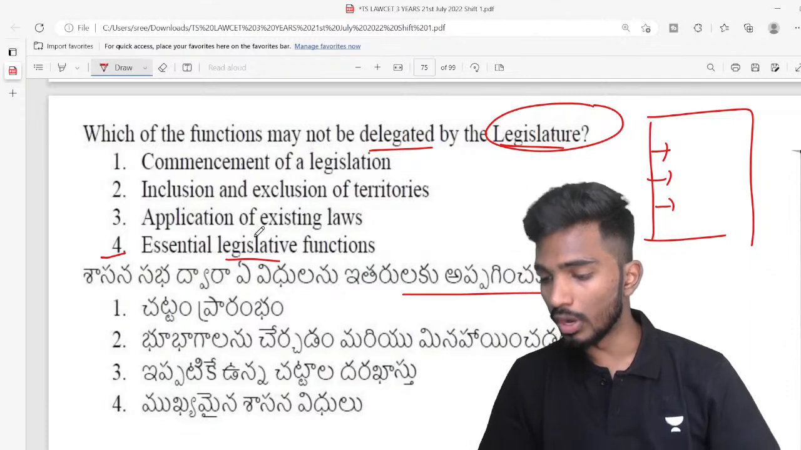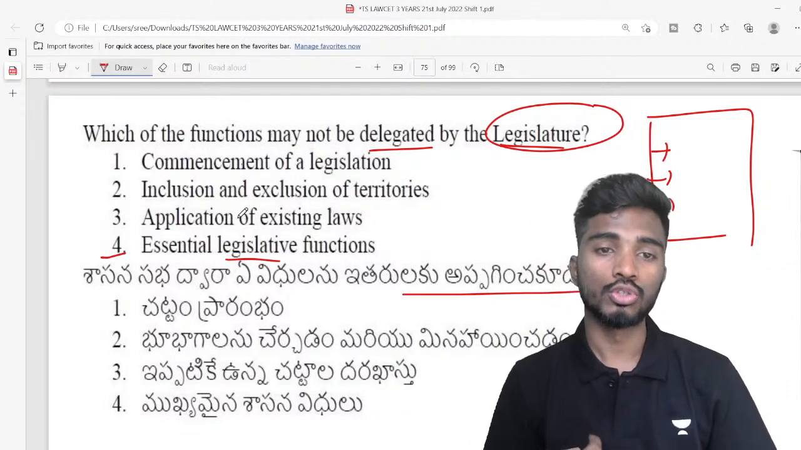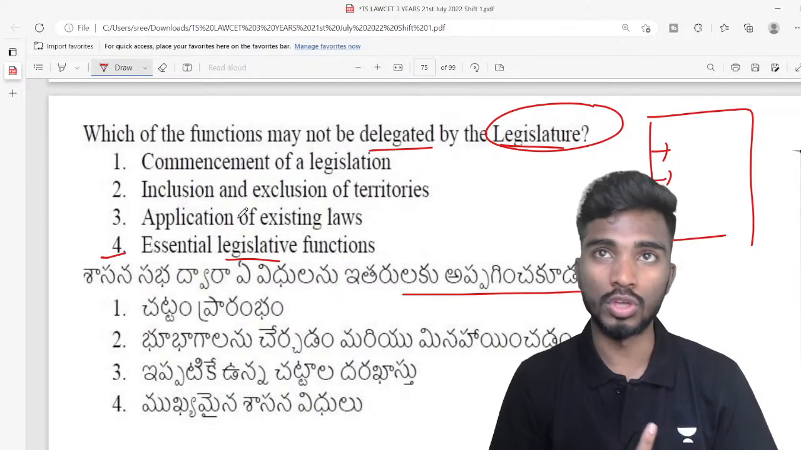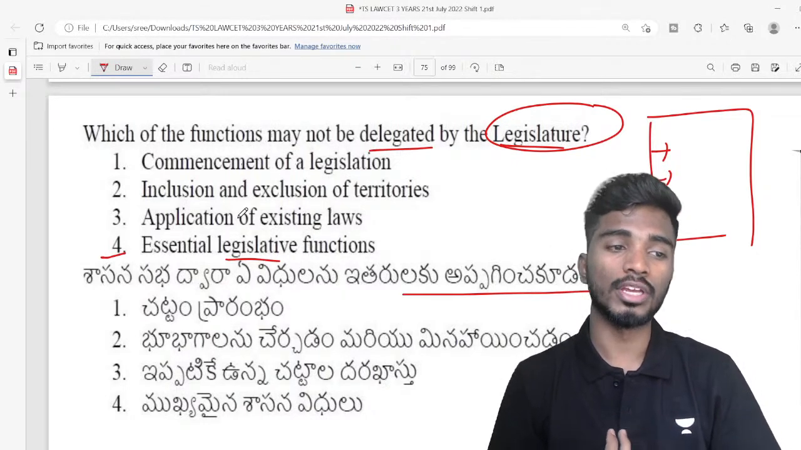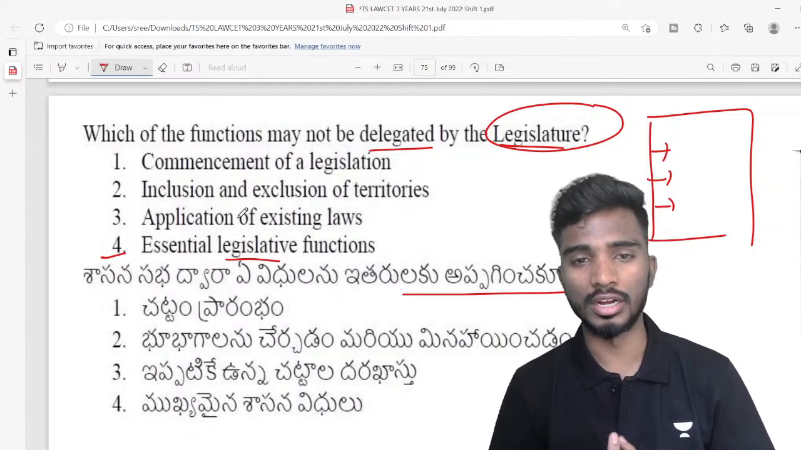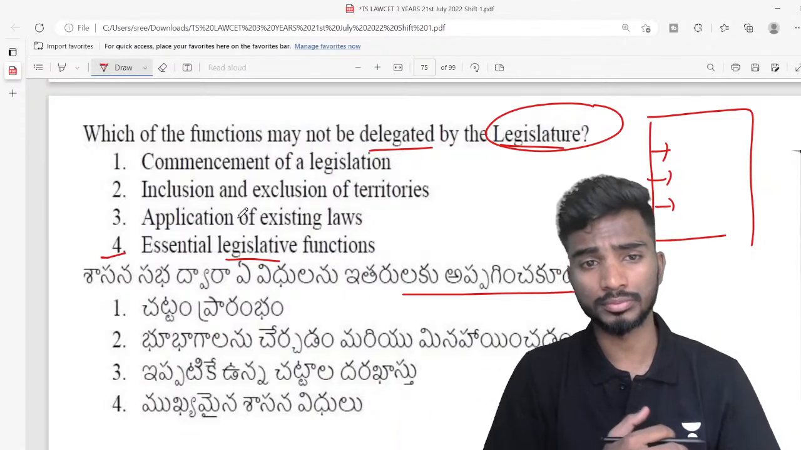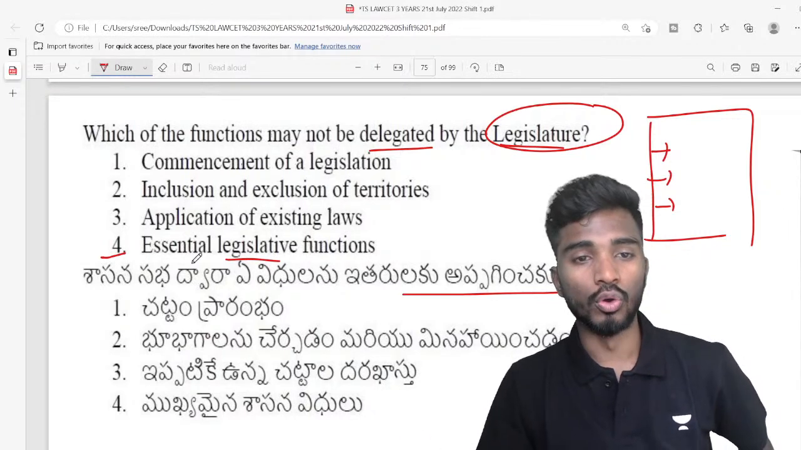Application, no, Nazia and Naik, please correct yourself. So application of existing laws, like for example, if the Consumer Protection Law of 2018 is repealed, so its application is not there, right? So that can be delegated to the executive. Executive can decide on that. So 4 is the right answer.